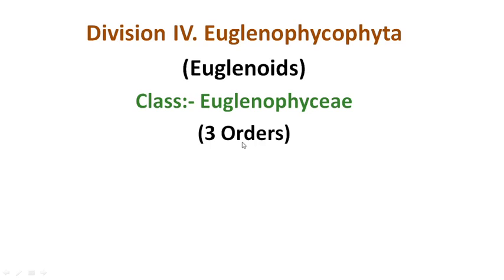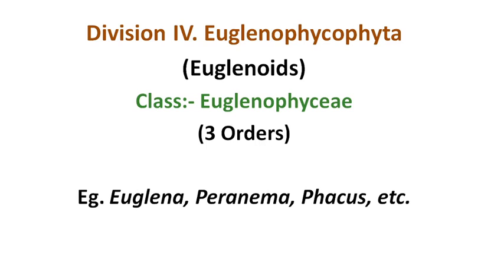Here it has some important characteristic features. I am focusing here: chlorophyll A, B, carotenoids and xanthophyll pigments are present. The stored food material is in the form of paramylum, starch and oil. The cell wall is absent. Flagellar bodies with 1 to 7 flagella are there. They are present in fresh water, brackish water, salty water and terrestrial forms. Some examples are Euglena, Peranema and Phacus. These are some examples of euglenoids.